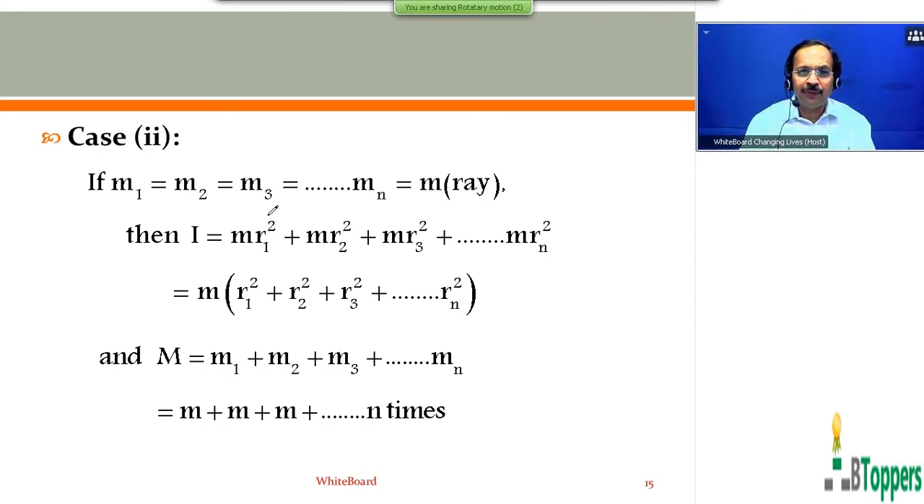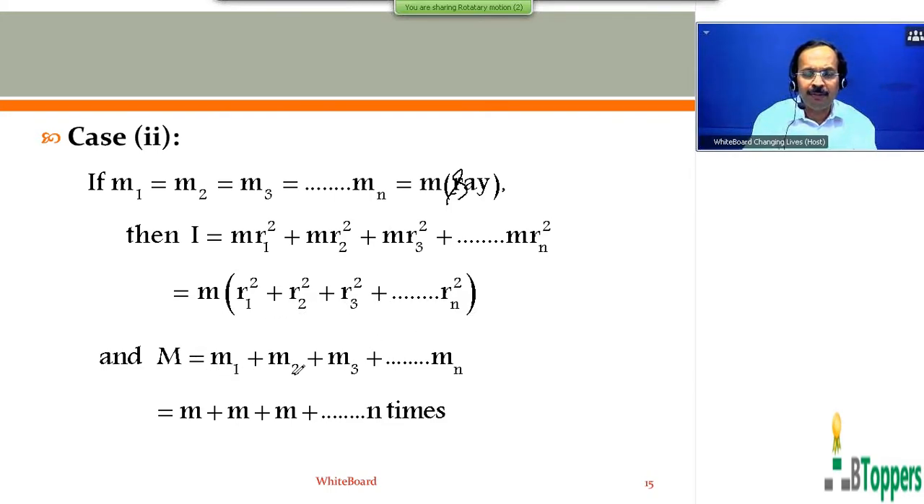That is the case if M1 equals M2 equals M3 equals Mn, each mass equal to M. So within brackets there should be M. Then I equals M R1 square plus M2 R2 square plus M3 R3 square, etc. We can substitute M1 equal to M, M2 equal to M, M3 equal to M, Mn equal to M. So you get, by my definition for a system of N particles, M into R1 square plus R2 square plus R3 square, and so on.